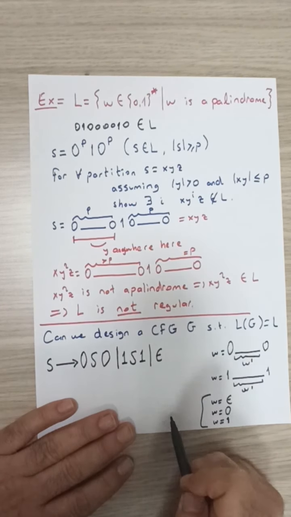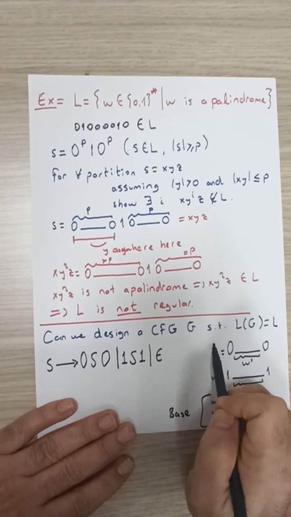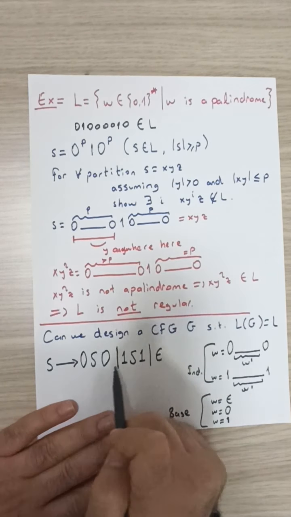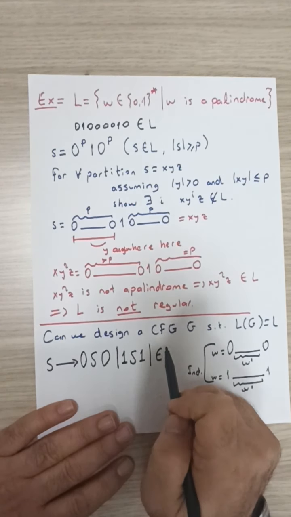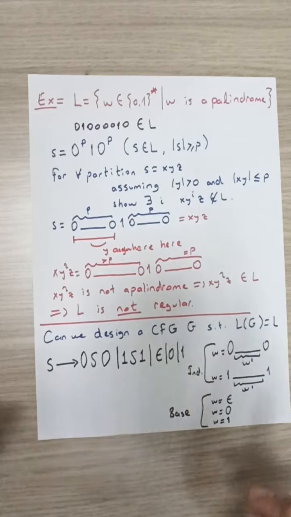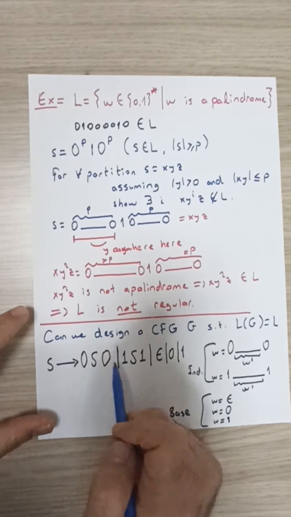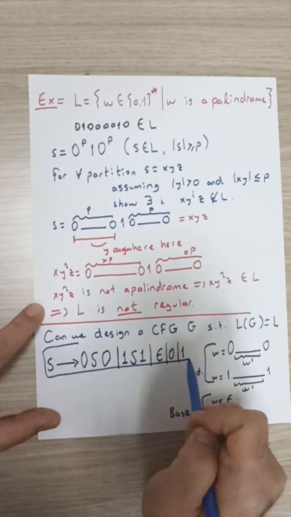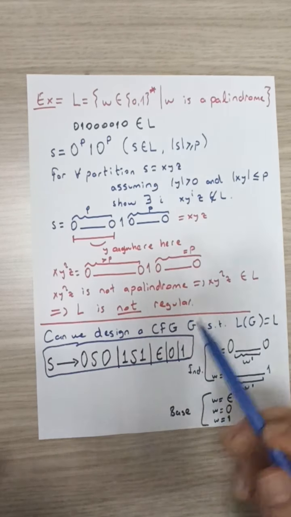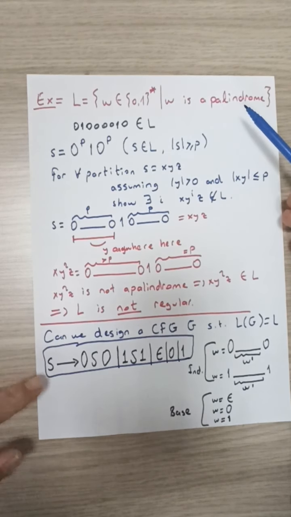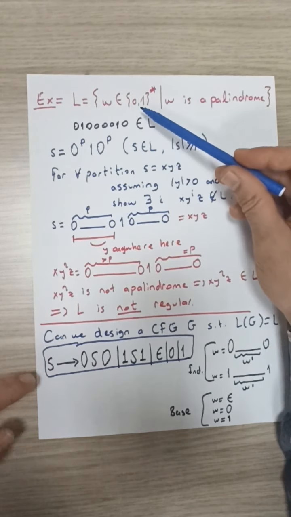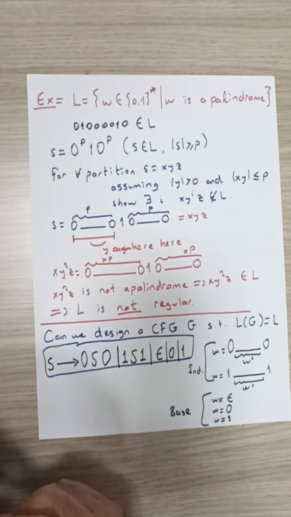So these correspond to our base cases, and the others correspond to our inductive generations. So we need to write 2 separate rules as well: S generates 0, or S generates 1. All these 5 production rules together give us our grammar G, and this is the grammar that generates this language, or in other words, the grammar that generates all palindromes that are strings of zeros and ones.